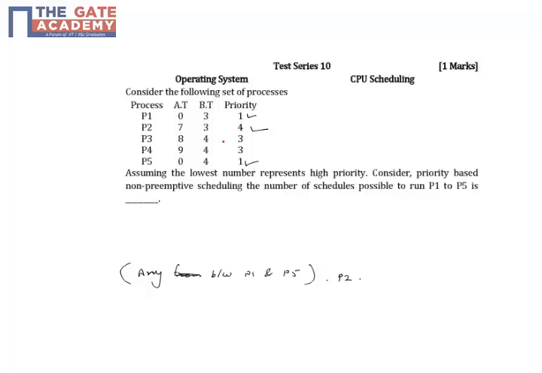So after that P3 and P4 both will be available. So any of P3 and P4 you can execute in any order, just because both have the same priority.